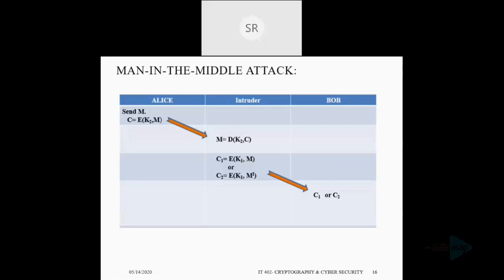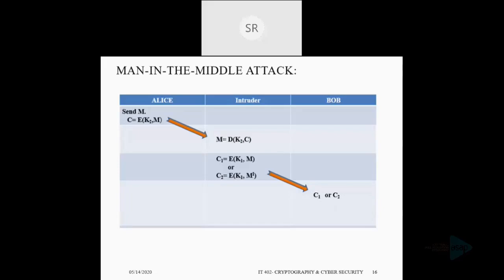So here Alice sent C, but at the receiver side, Bob's side, he receives either C1 or C2. Either the original message from Alice or a modified message by the intruder, based on the case. Okay, so that is all about the man-in-the-middle attack in the case of the Diffie-Hellman key exchange protocol.